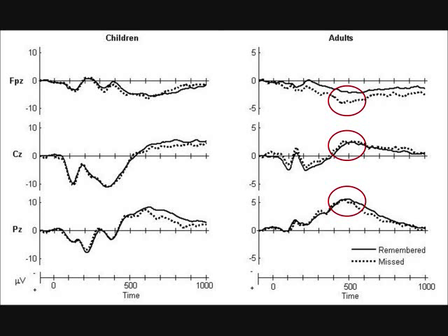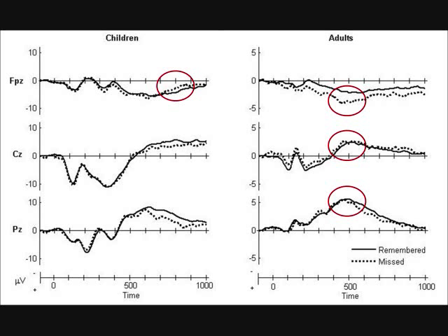However, in both groups, we did find subsequent memory effects, characterized by mean amplitude differences between later remembered and later missed items. For adults, this effect occurred in the 400 to 600 millisecond window. Consistent with previous literature, the mean amplitude to later remembered items was more positive than the mean amplitude to missed items. In children, the subsequent memory effect occurred 500 to 800 milliseconds post-stimulus onset. In contrast to the adult findings, at frontopolar leads, the mean amplitude to remembered items was less than the amplitude to missed items.